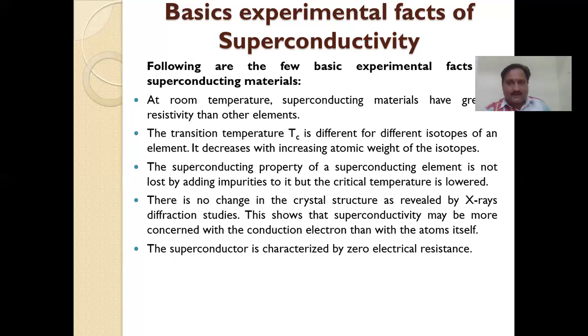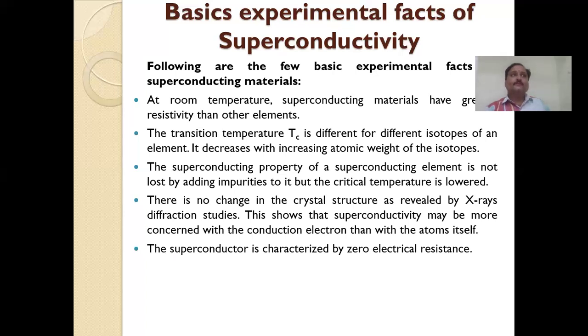In the previous class, we discussed semiconducting materials. We have two types of semiconducting materials: one is intrinsic semiconductor, another one is extrinsic semiconductor. In an extrinsic semiconductor, we are adding impurities to the pure semiconductor.